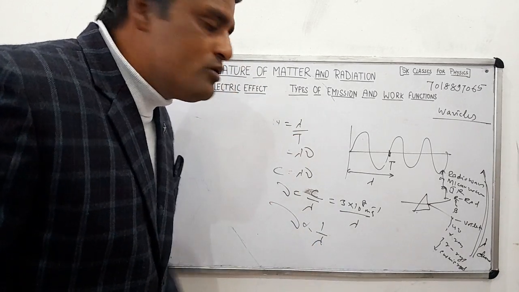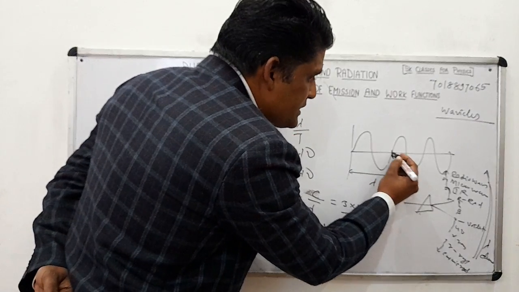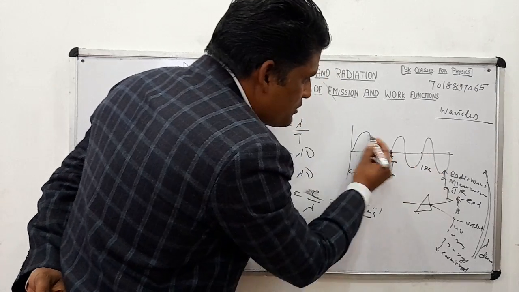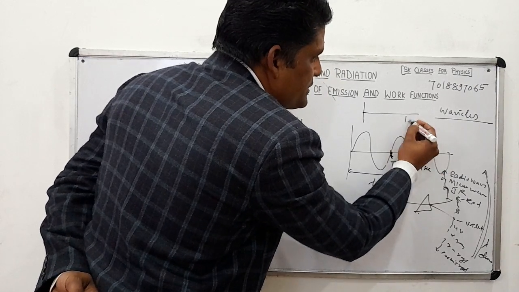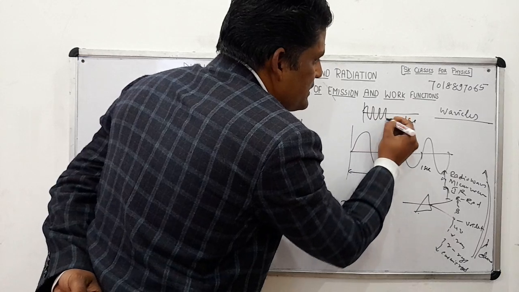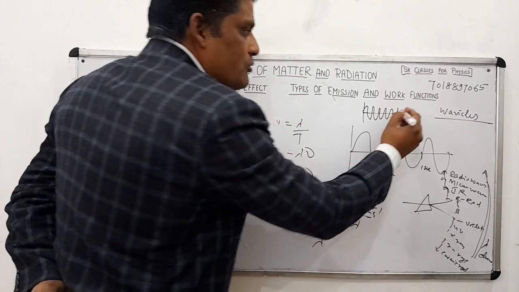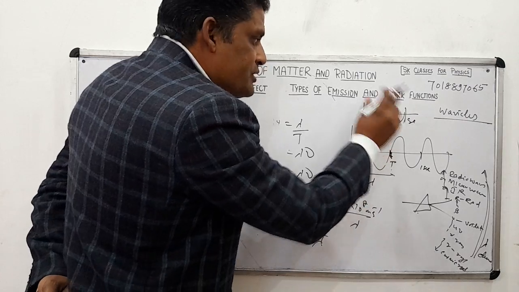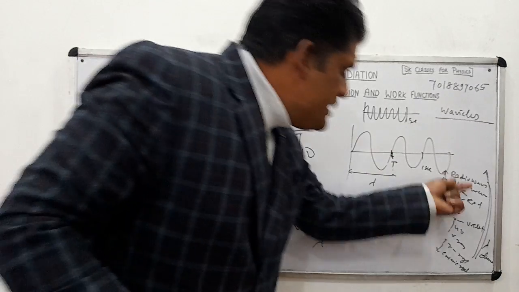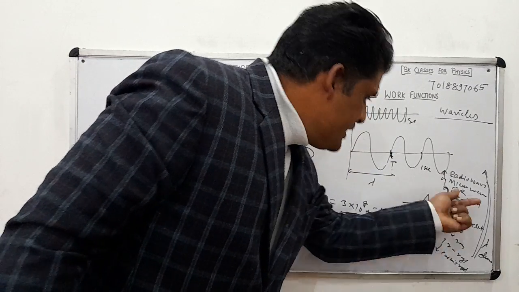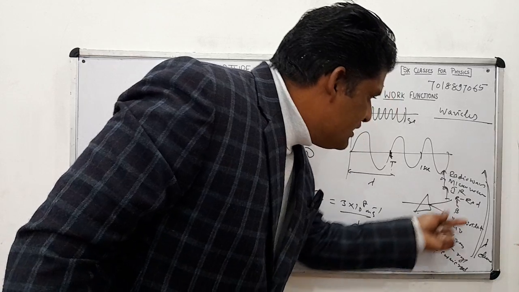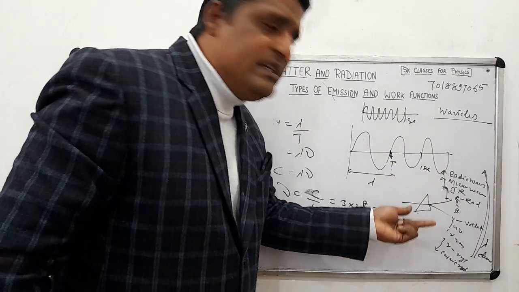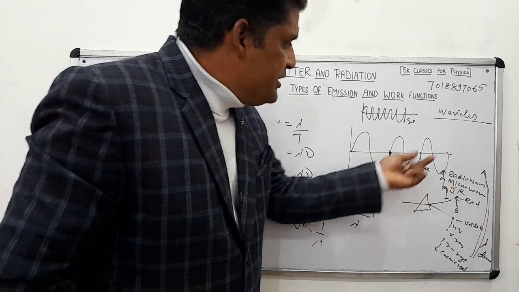Now one thing I want to explain to you. See how many waves are completed in 1 second. Suppose here is 1 second, then only 2 waves are completed. Suppose here is 1 second, and how many do we see? In which case is the frequency more? Here the frequency is more, here the frequency is less. So frequency depends on the colors, while intensity does not depend upon the color. It depends on the color.